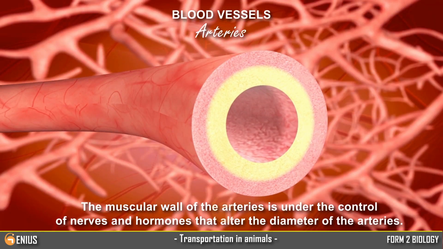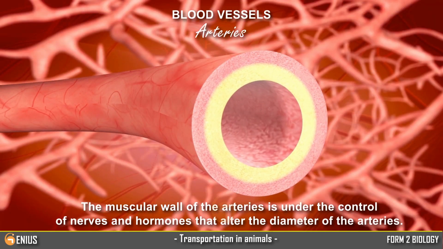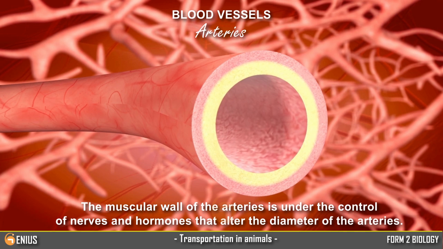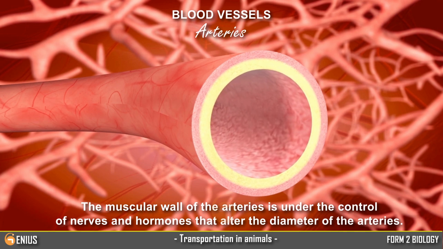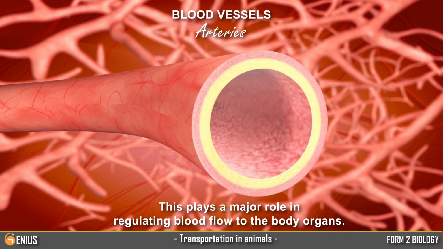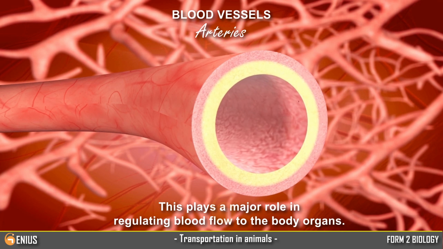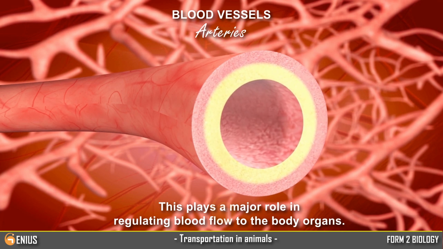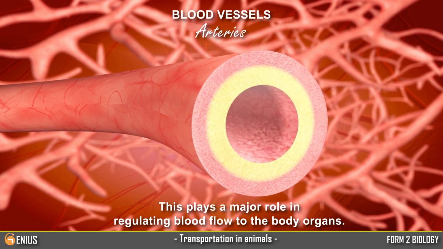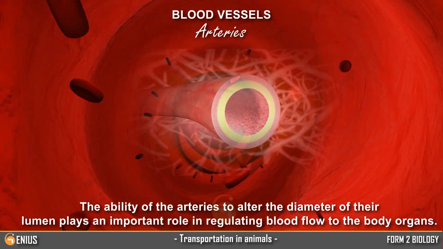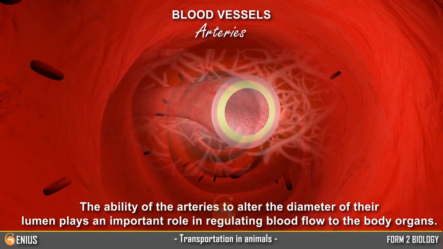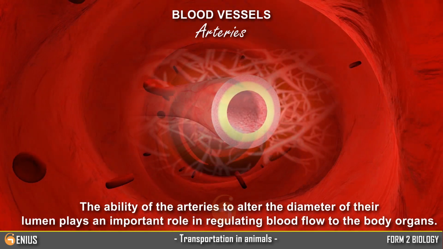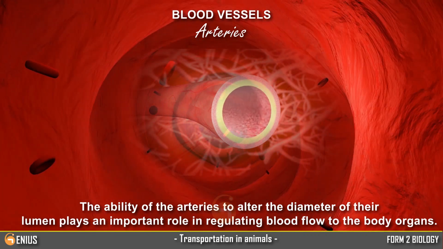The muscular wall of the arteries is under the control of nerves and hormones that alter the diameter of the arteries. This plays a major role in regulating blood flow to the body organs. The ability of the arteries to alter the diameter of their lumen plays an important role in regulating blood flow to the body organs.